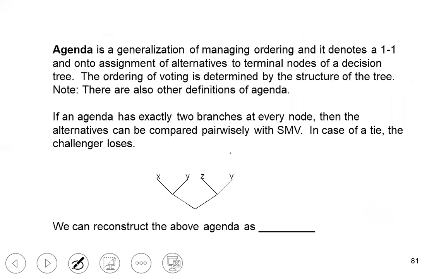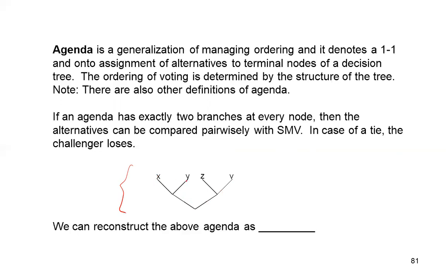Now we also have more general agendas that are not necessarily linear. We're not going to talk about the mathematical details of creating a decision tree. We have such a tree. We have some assignment of alternatives to terminal nodes of this tree, the way it is done here, and then how we can decode such an agenda.